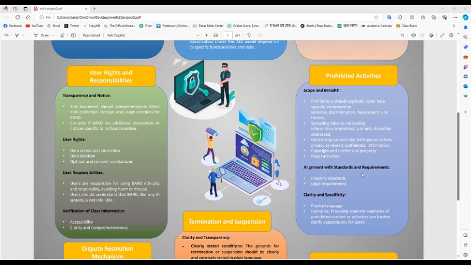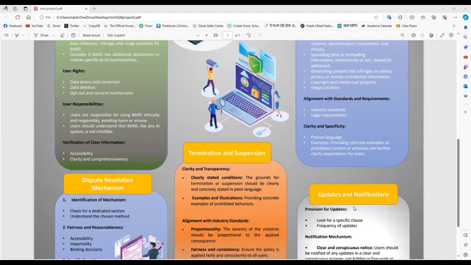Alignment with standards and requirements: industry standards and legal requirements. There are so many industry statements that are related to this, and this does not look like it follows all the rules of industry standards, and all the legal requirements are not fulfilled.